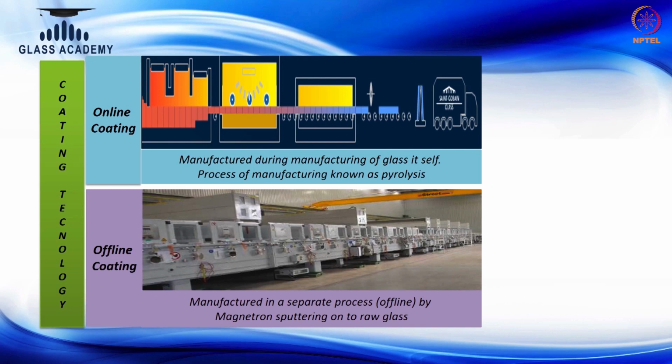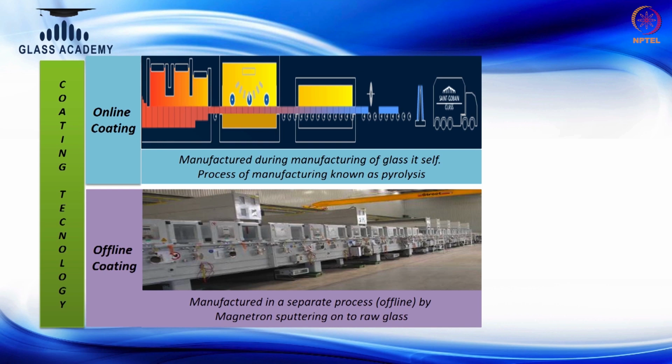In the same glass manufacturing process, I do the coating when the glass is on the line. Ideally that's why the technology itself is called online. So when I do this process, that's called an online coating technology. The detailed procedure about the online coating process will be covered separately in the manufacturing process.